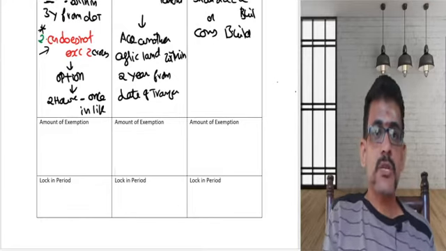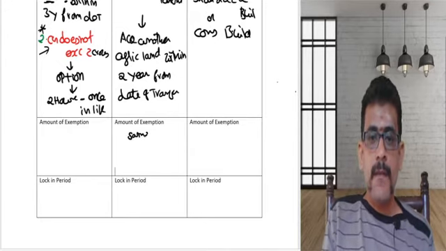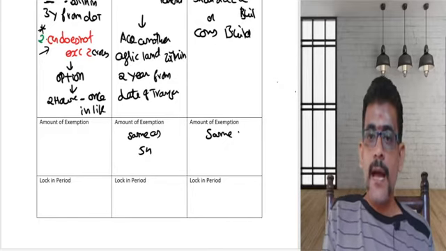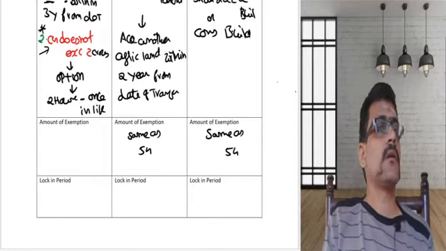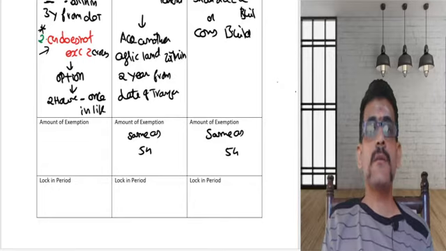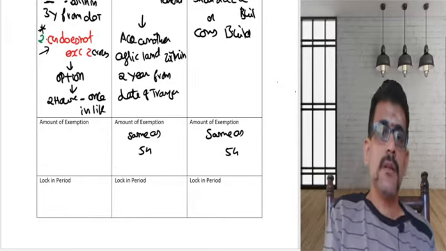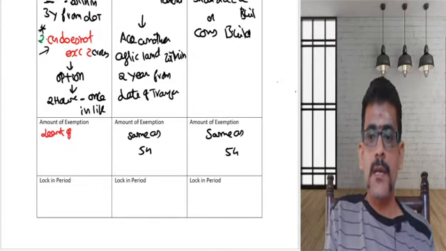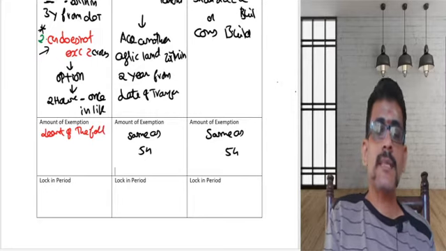The amount of exemption is the same for all the 3 sections, same as 54. So if I know the amount of exemption for 54B, I know the amount of exemption for 54D as well. Now what is the amount of exemption? The act says the least of the following is allowed as exemption.